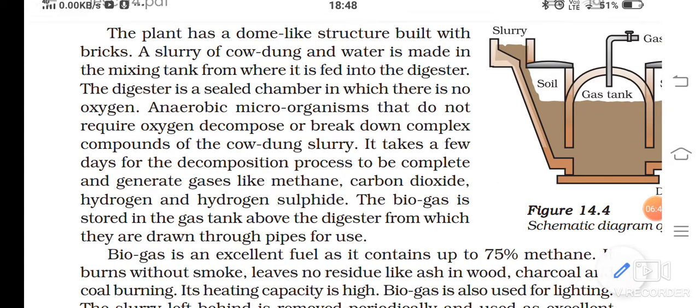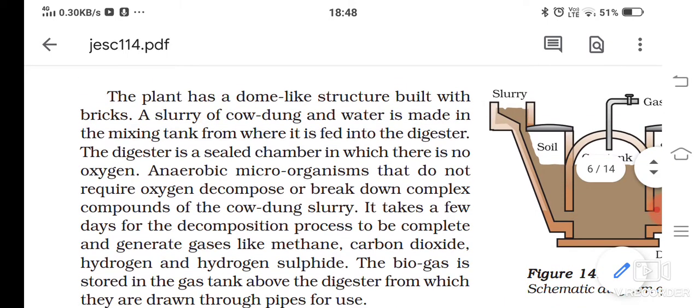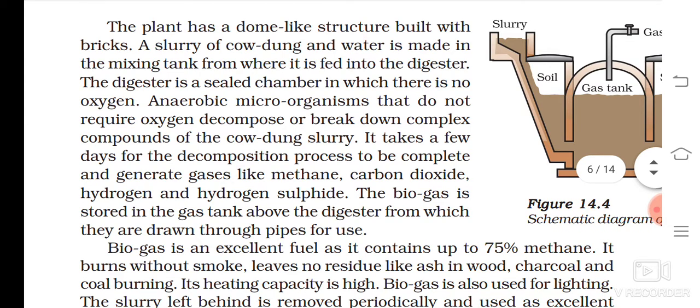The slurry of cow dung and water is made in the moving tank from where it is fed into the digester. The digester is a sealed chamber in which there is no oxygen. Anaerobic microorganisms that do not require oxygen decompose or break down complex compounds of the cow dung slurry. It takes a few days for the decomposition process to be complete and generate gases like methane, carbon dioxide, hydrogen